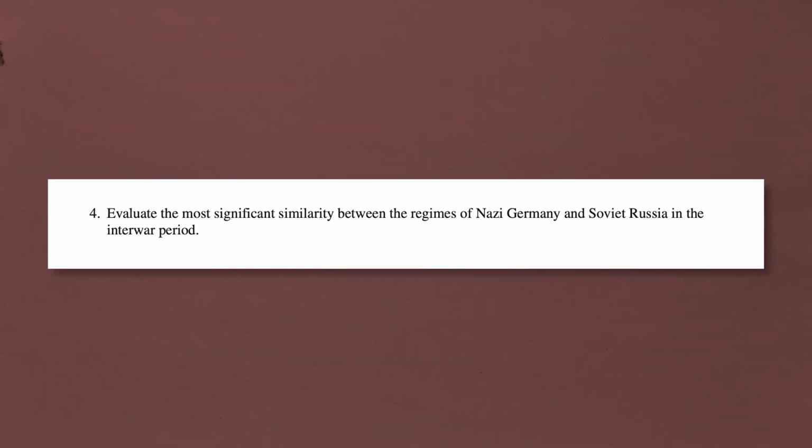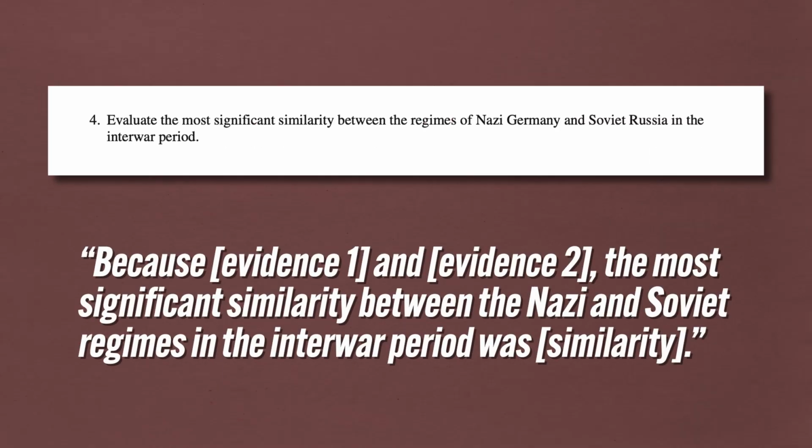So the third LEQ for AP Euro this year was evaluate the most significant similarity between the regimes of Nazi Germany and Soviet Russia in the interwar period. The most reliable way to earn that thesis point is to reuse the significant parts of the prompt. So, because evidence 1 and evidence 2, the most significant similarity between the Nazi and Soviet regimes in the interwar period was, and then you say your similarity. It's not elegant, but it works for getting that thesis point.